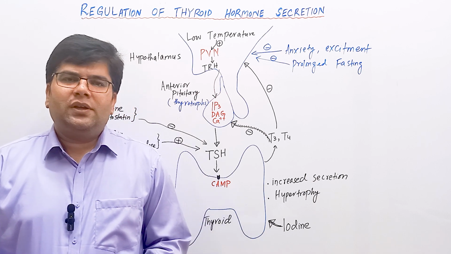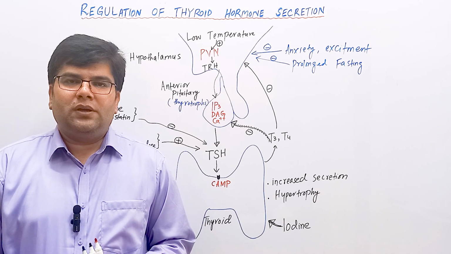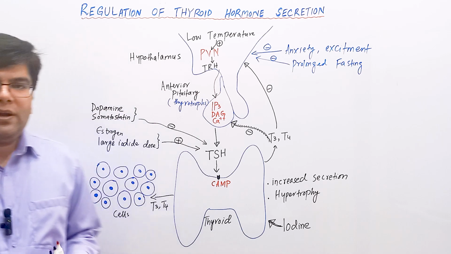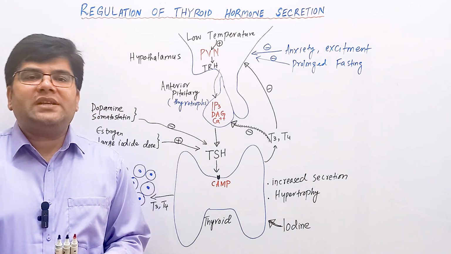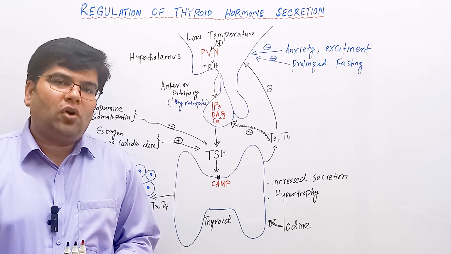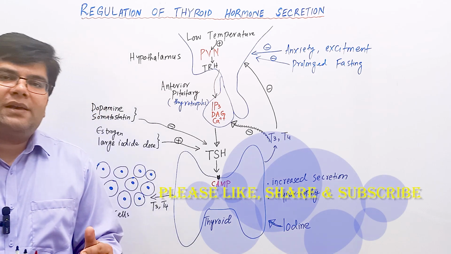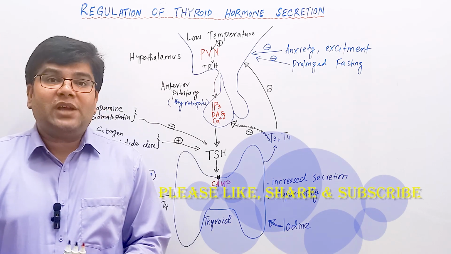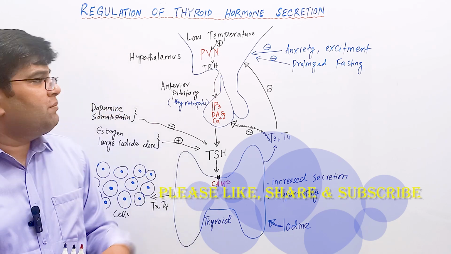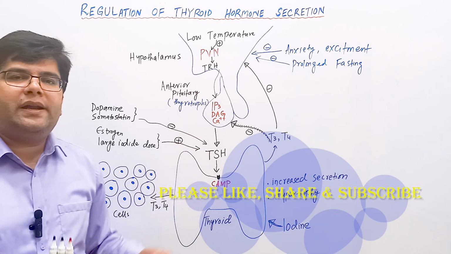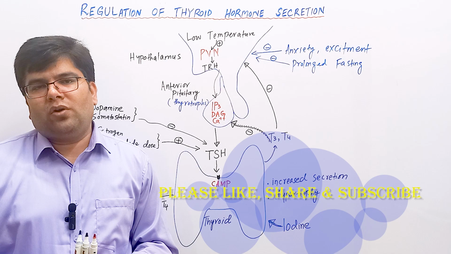Welcome to Dr. Roomi lectures. In this lecture, we will study the regulation of thyroid hormone secretion. In order to maintain the normal metabolic activity in our cells, it's important to have a steady rate of secretion of thyroid hormones so that we maintain a very precise level of thyroid hormones, which actually is done in our body. A feedback mechanism operates between the hypothalamus-pituitary and thyroid axis. This controls the secretion of T3 and T4 hormones.